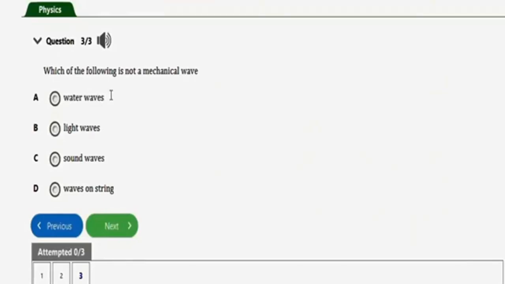Alright, take note of this particular one. I've often seen it repeated. So light waves are not mechanical waves in any form, they are transverse waves.